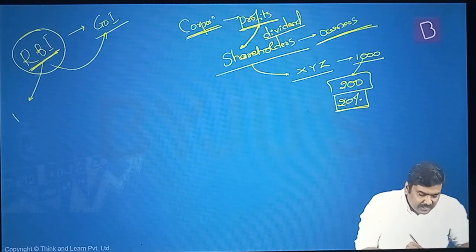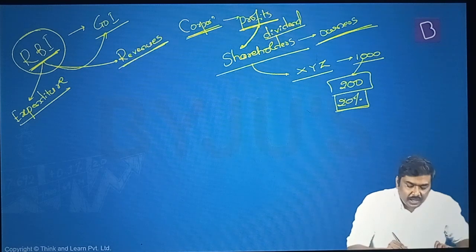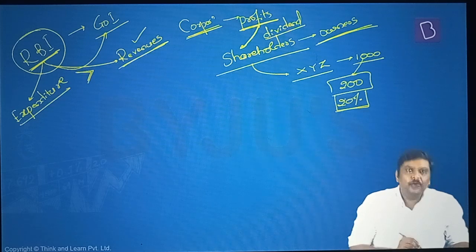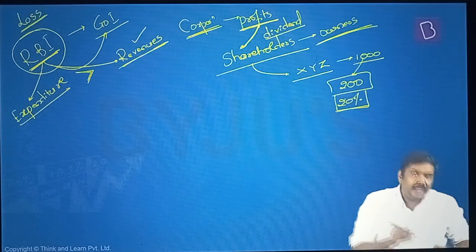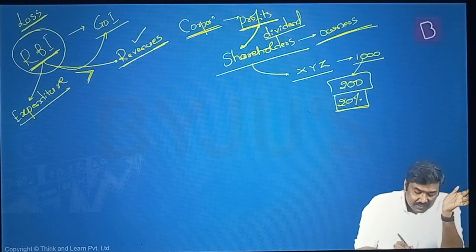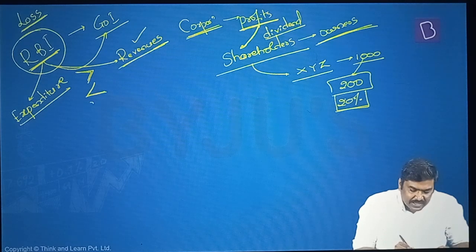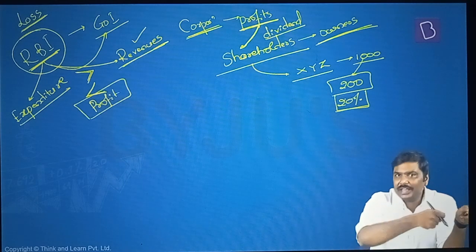It will also incur certain expenditure. It will also generate certain amount of revenues. Okay, it will incur expenditure. It generates revenues. If the expenditure is higher than the revenue, if I'm spending more than what I'm earning, this is called a loss. Is it okay? This is a loss. And if it is vice versa, that is revenues are higher than expenditure, this is nothing but basically a profit. It is same applicable for companies, same applicable for even RBI.